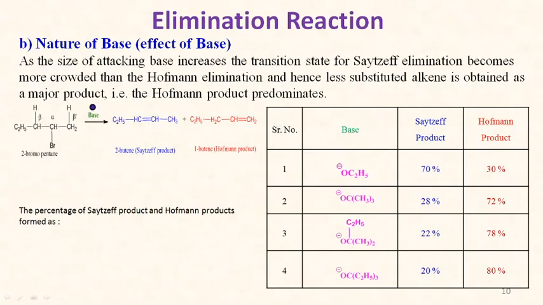Similarly, nature of the base, means as the size of the base increases, means from ethoxide, if we go to triethyl carbinoxide or here a tertiary alkoxide, the Saytzeff product or percentage of Saytzeff product decreases, while the Hofmann product increases.